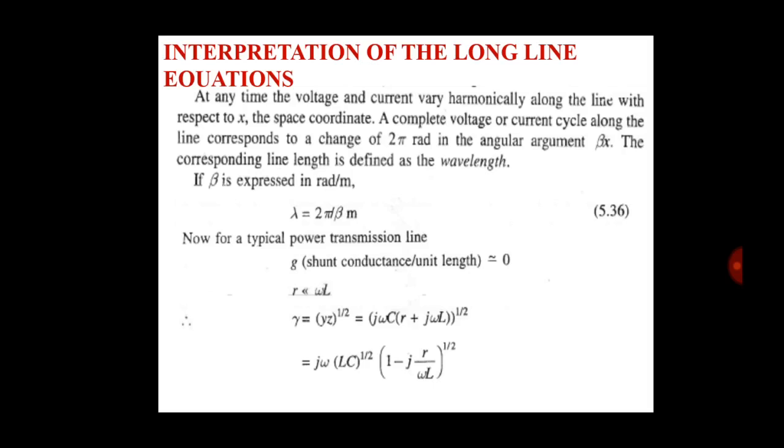Now, for a typical power transmission line, G, the shunt conductance per unit length, is equal to 0. So R is proportional to omega, and gamma is proportional to omega L. So gamma is equal to (YZ) raised to 1/2, which is (j omega C)(R plus j omega L) raised to 1/2. Putting the values of Y and Z, we get j omega root LC multiplied by (1 minus j R divided by omega L) raised to 1/2.